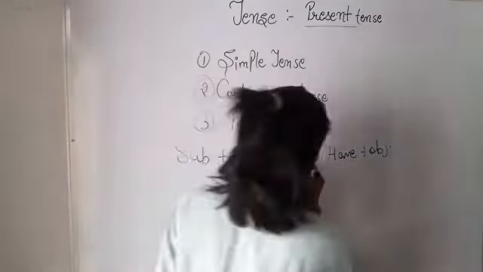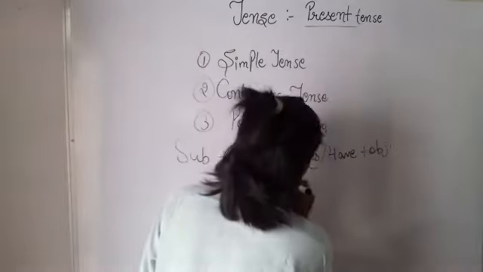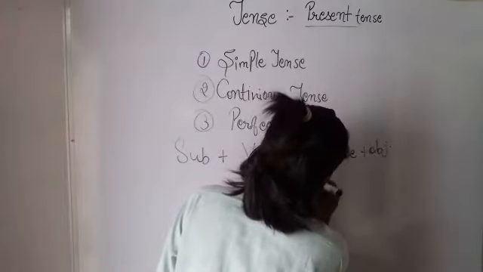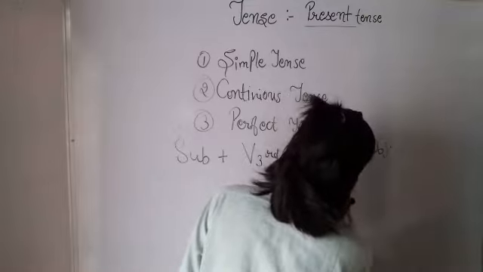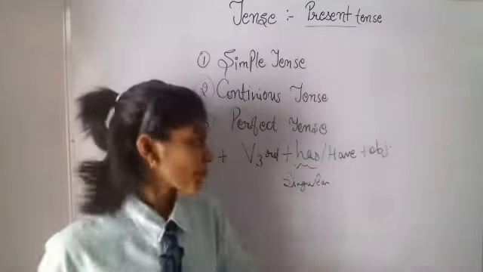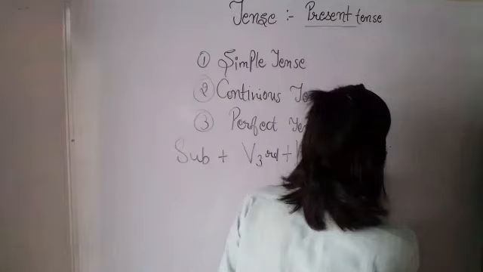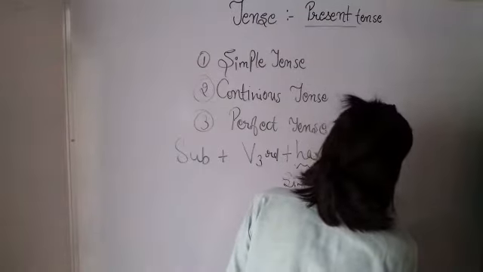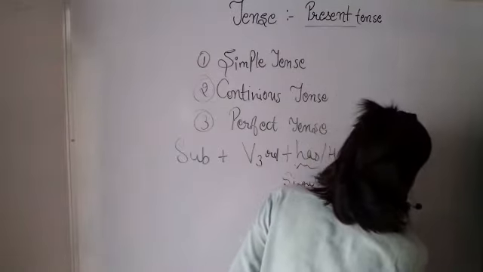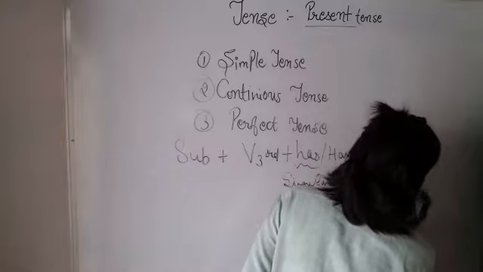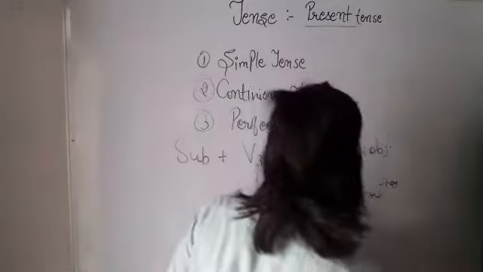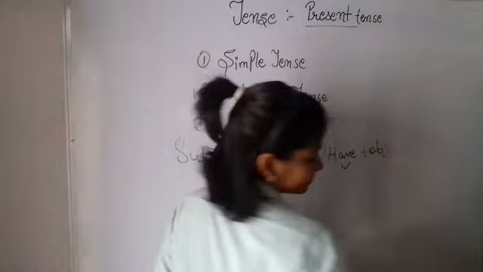We will use has with singular words: he, she, it. And have will be used with I, we, you, and they. So this is how you will use both.